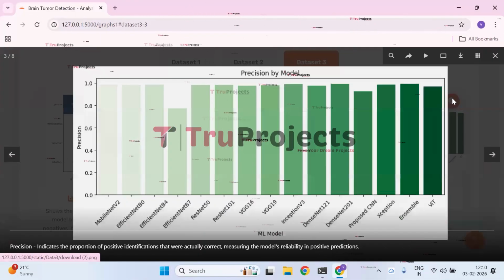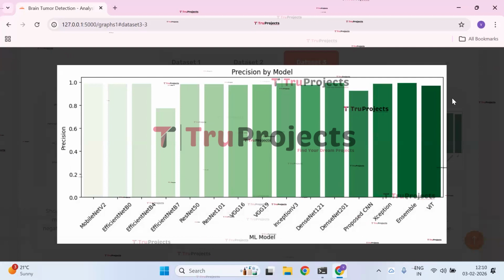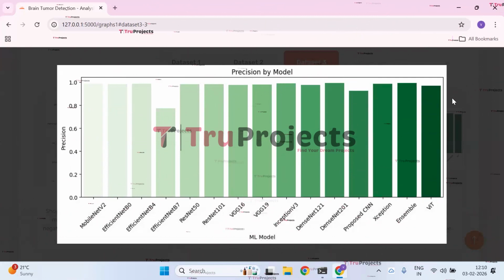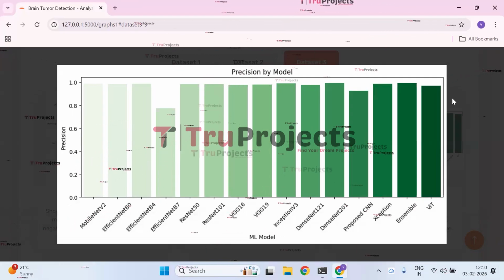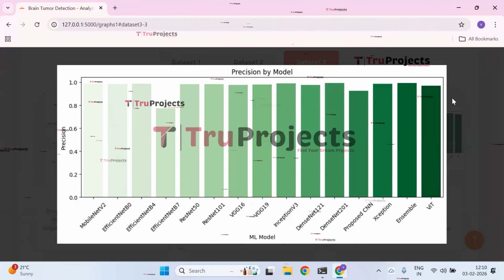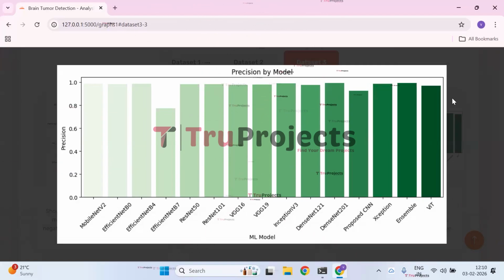Next, we have the precision by model graph. The bar chart compares the precision of different ML models. Most models achieve very high precision, with Ensemble, Xception, DenseNet 201 and Inception V3 performing best, while EfficientNet B7 shows noticeably lower precision than the others.